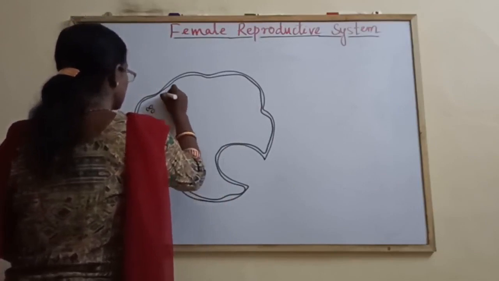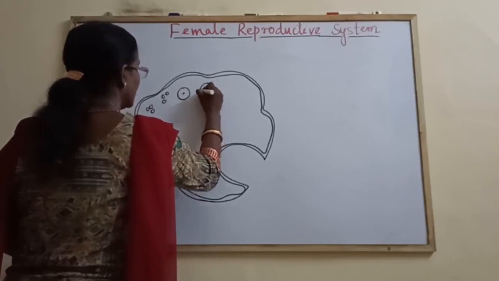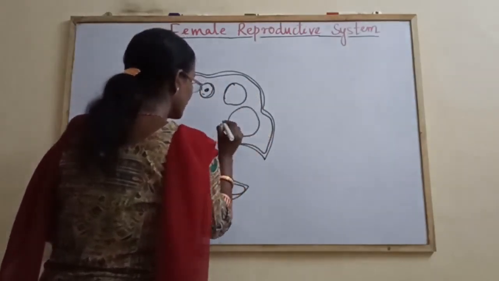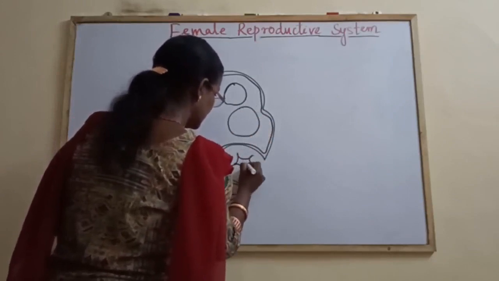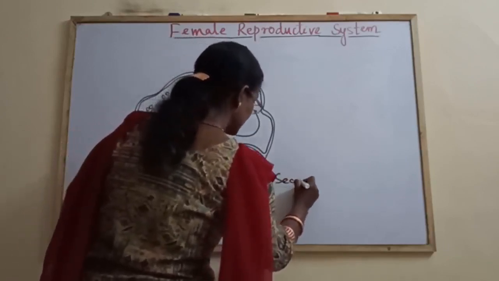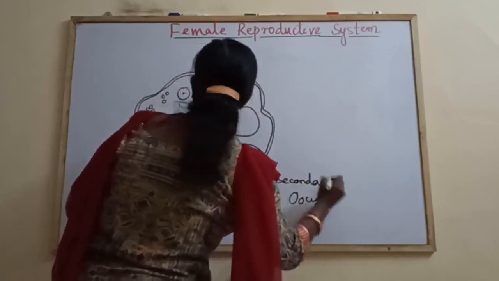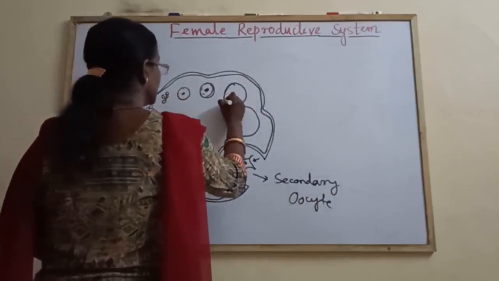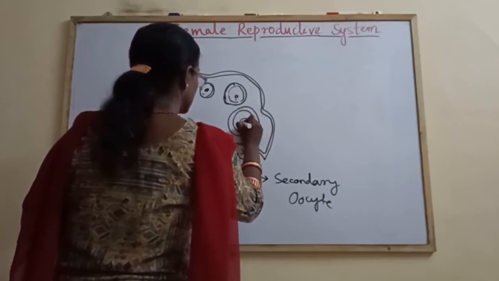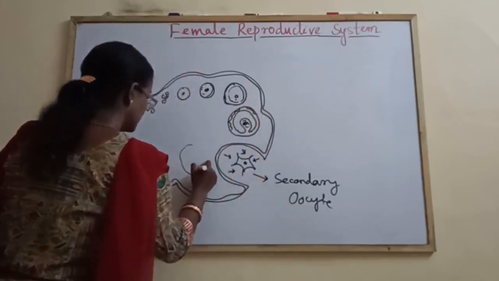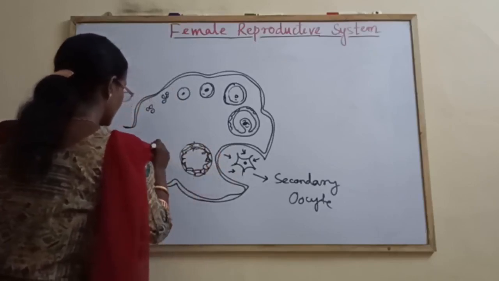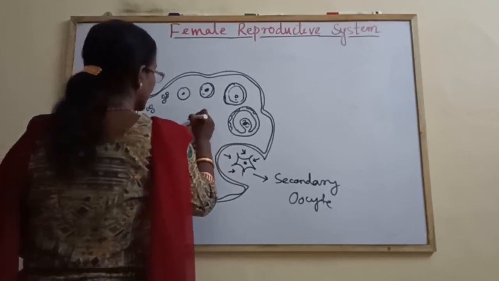Active egg nest, primary follicle, secondary follicle, tertiary follicle, this is the Graafian follicle, ovulation, secondary oocyte, corpus luteum, corpus albicans. These are the atretic follicles.